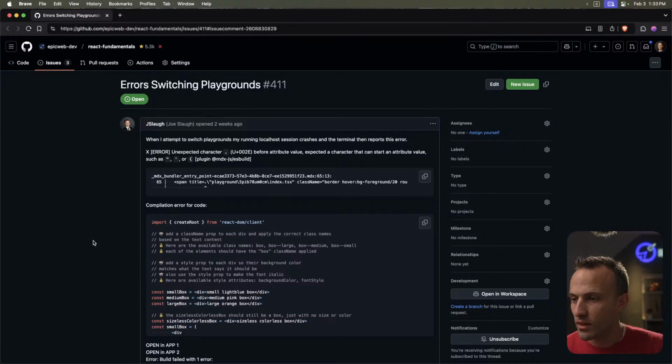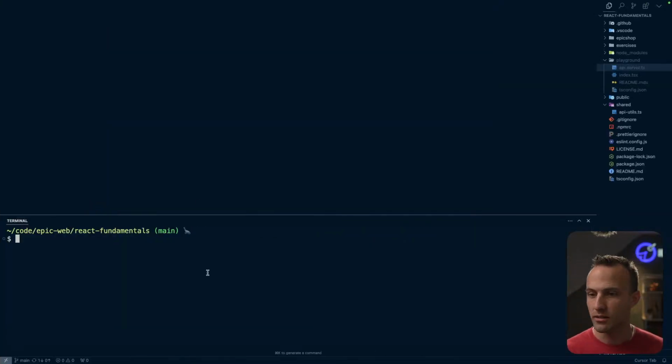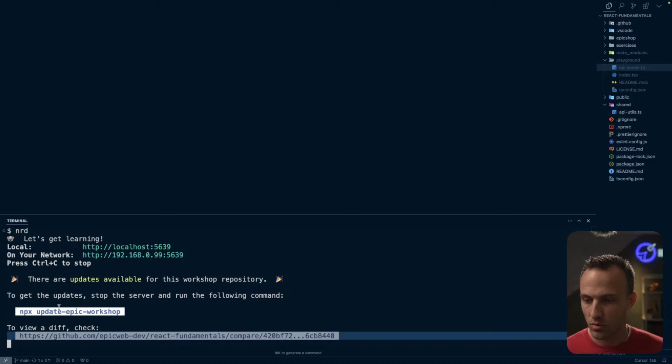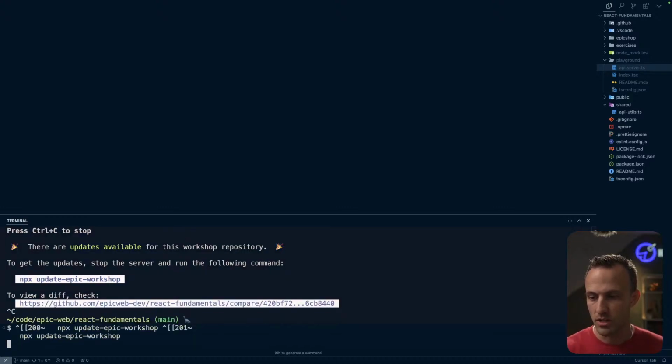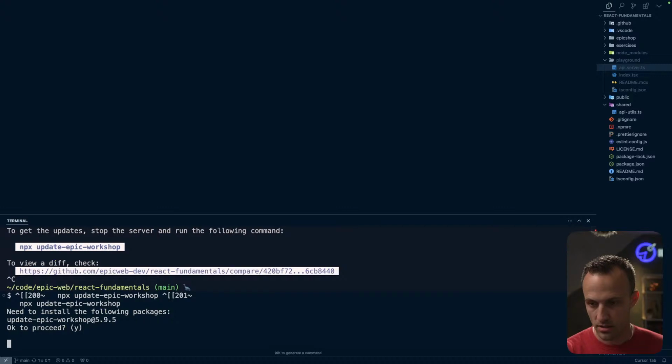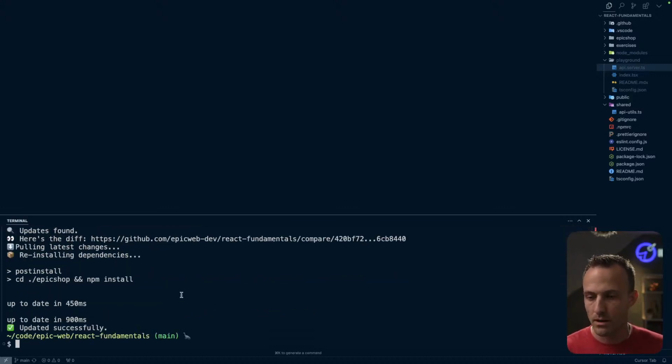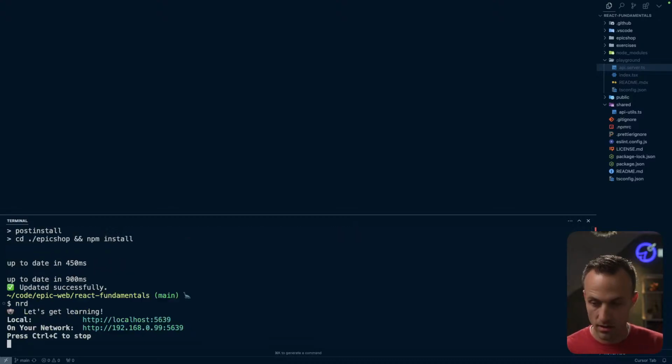I don't know how that could be happening like that at all. But yeah, let's just try. Run the dev server. NRD is alias to npm run dev. Looks like we've got some updates, so we'll run those. And run again.